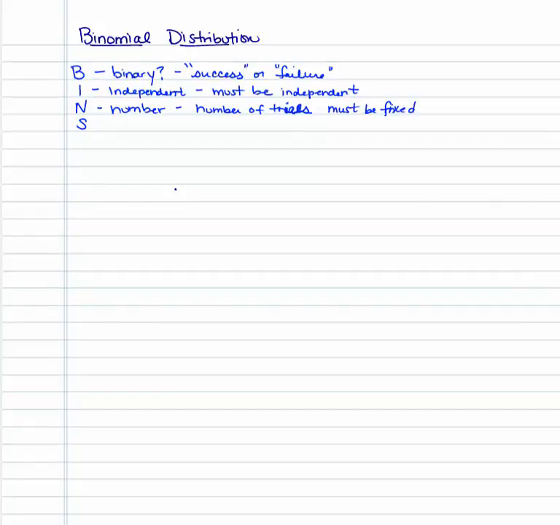You can't do it forever. You're going to be doing this 10 times or 100 times. S stands for success. It must be the same probability for each one.